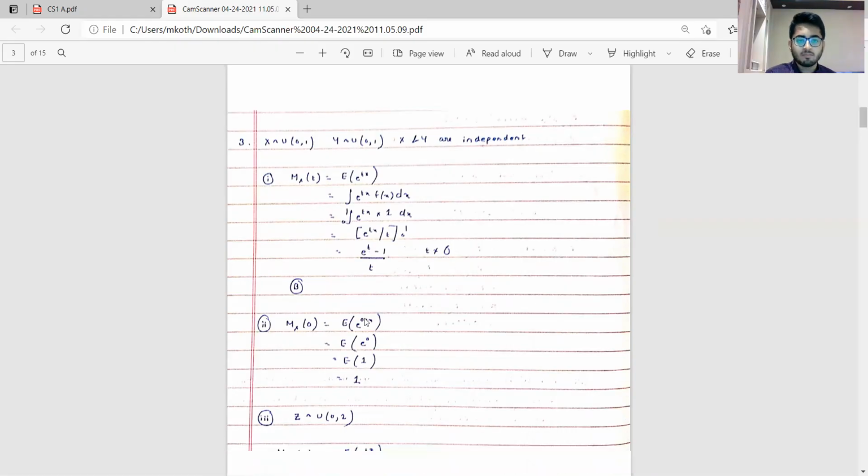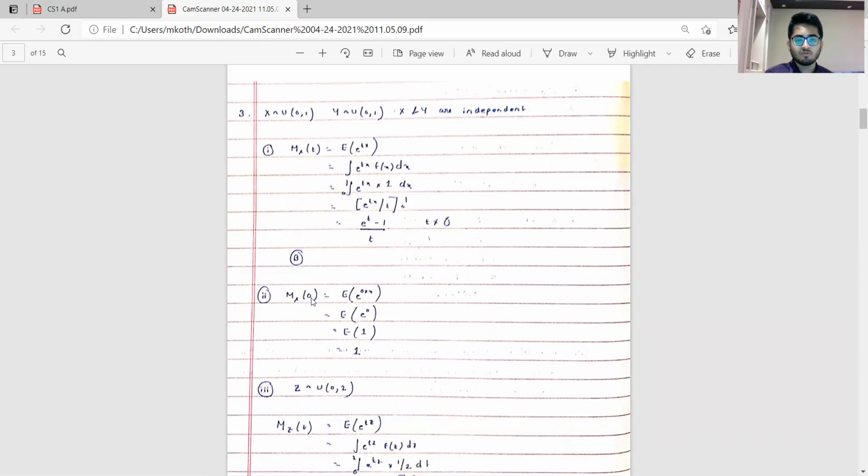As for calculating at the point 0, M_X(0) is what we want. By definition, this is expectation of e to the power 0 times x, which is nothing but expectation of e to the power 0. Now e to the power 0 is 1, and the expectation of a constant is that constant itself. So what we get is 1. Again, this is a result: M_X(0) is equal to 1, irrespective of whatever distribution x takes.